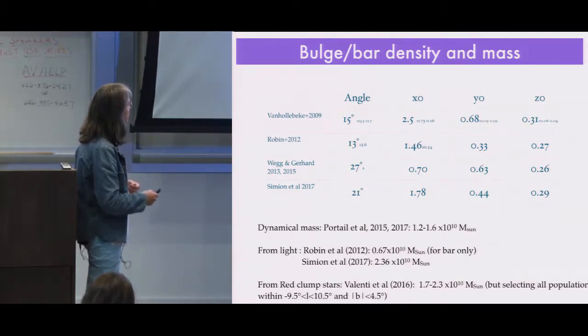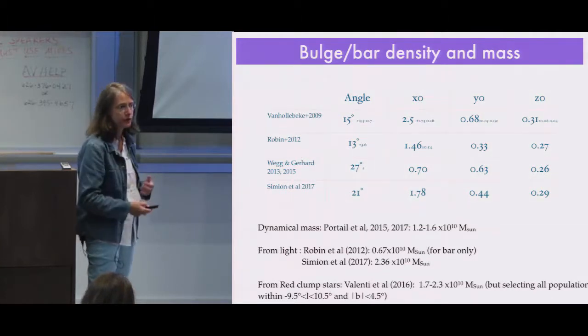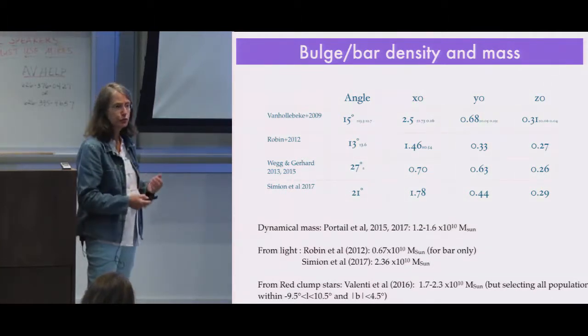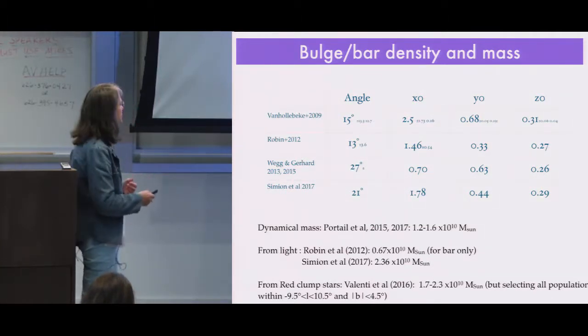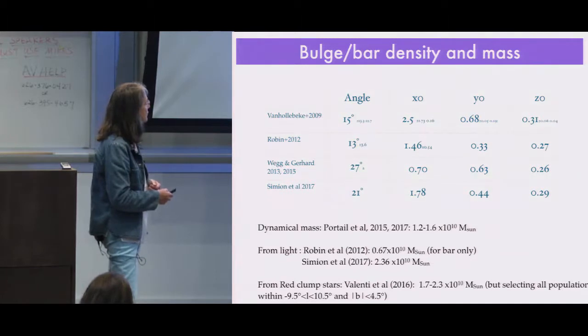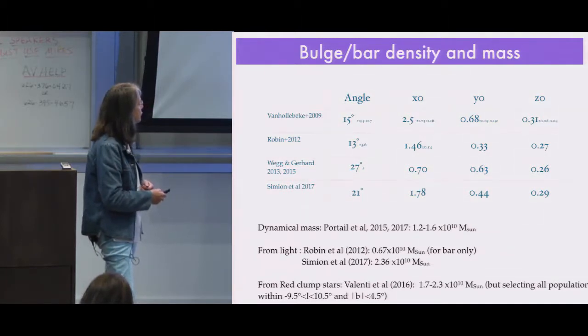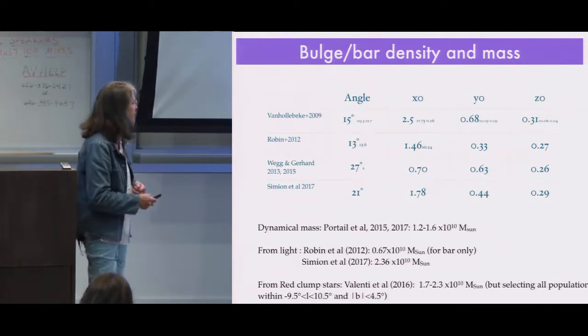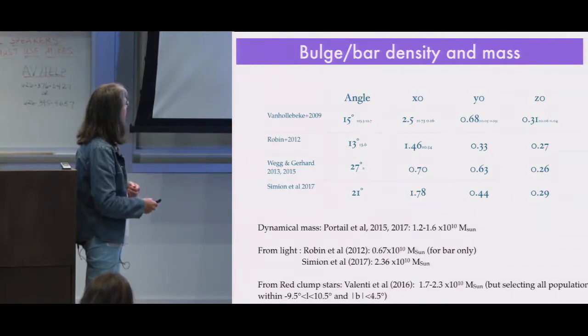And about the dynamical mass, you can also see different values. There is more or less a factor of 2 difference in the total mass of the bar. For example, in this dynamical model from Portail, they claim to have a bar with a total mass of 1.2 to 1.6 times 10 to the 10 solar masses.